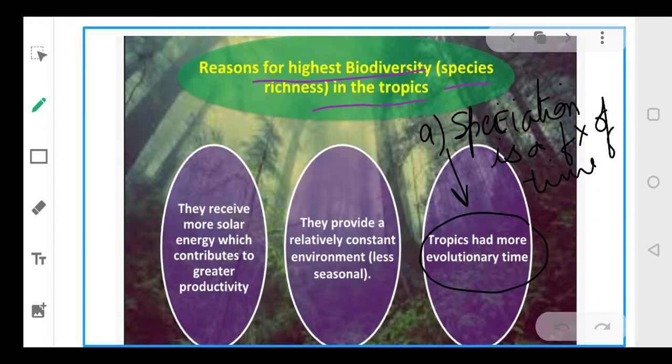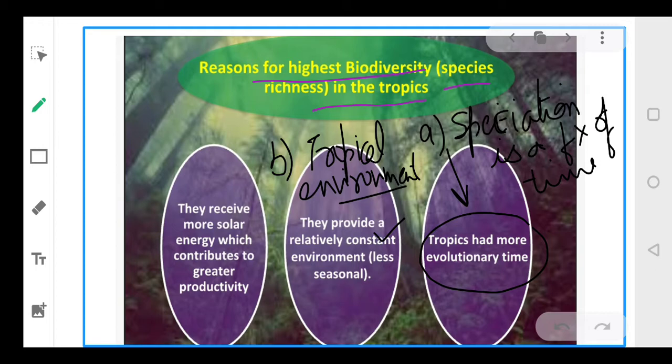The second is the tropical environment. The second factor that contributes to species diversification or species richness is the tropical environment. What do you understand by this? These tropical areas are less seasonal, and they have a relatively constant environment.